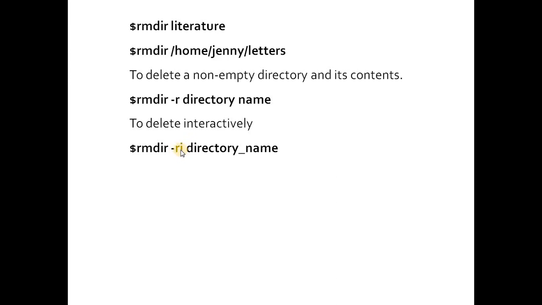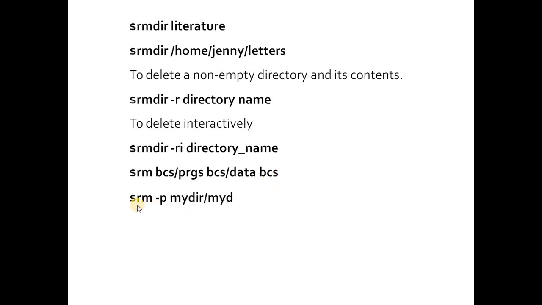Now here we have combined two options, R and I. In this case, the operating system will ask the user for each and every subdirectory and each and every file whether you are sure to delete or not. Next example, in this case it will remove the directories. First, subdirectory programs will get deleted, second subdirectory data will get deleted, and at last the parent directory BCS will get deleted.